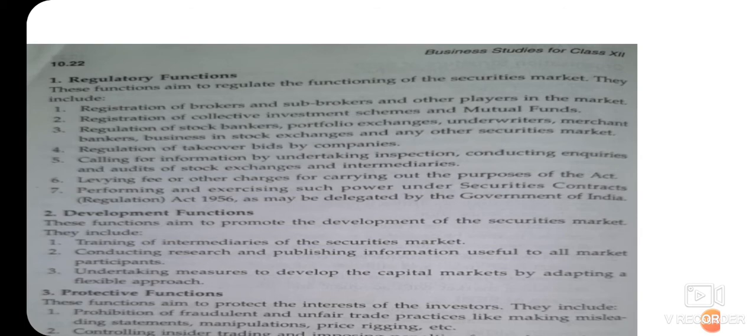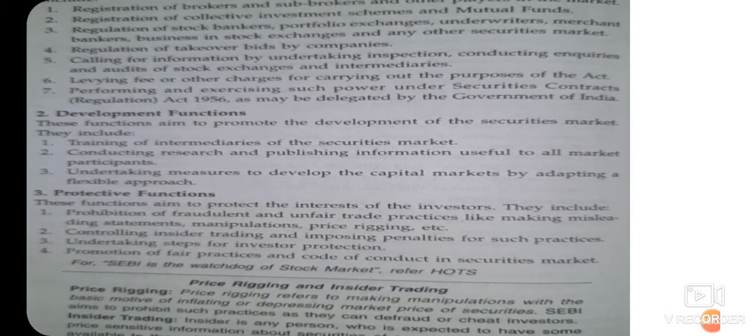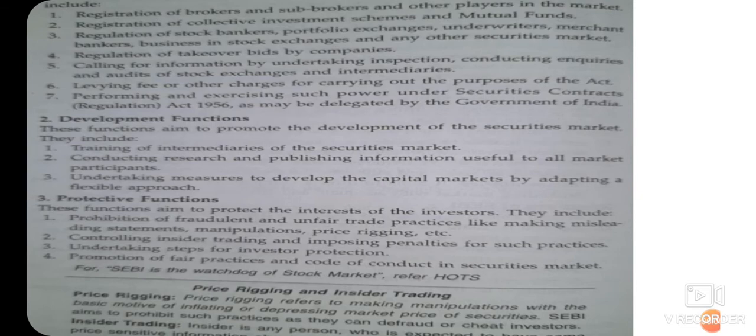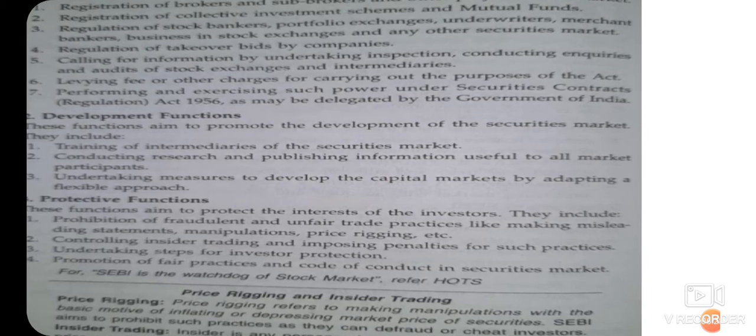Then development functions: training intermediaries of the security market, conducting research, undertaking measures to develop the capital market by adopting a flexible approach. Then the protective functions. These functions aim to protect the interest of the investors. So prohibition of fraudulent and unfair trade practices like making misleading statements, manipulations, etc. Controlling insider trading, undertaking steps for investor education, etc. So these are the protective measures. All these things you need to mug up.